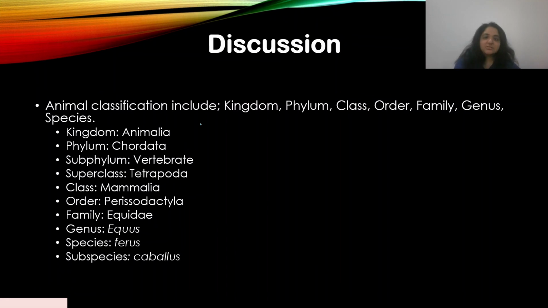Before I answer this question, we first briefly look at what the animal classification comprises. We begin at kingdom, then we go to phylum, class, order, family, genus, and then species. As you go down, let's say if you're talking about horse, by the time you reach species, we're talking about a very particular species of the horse. Kingdom is like the whole animal kingdom. We know the horse comes under the animal kingdom. What kind of phylum? Chordate.